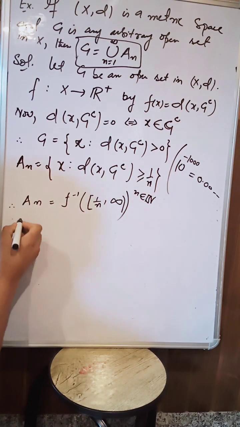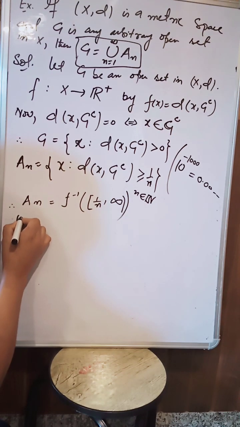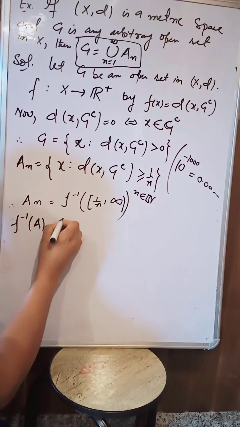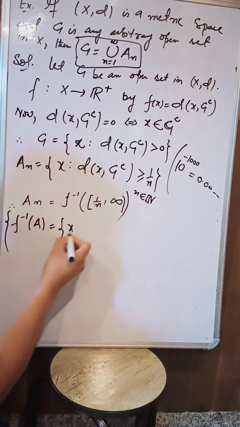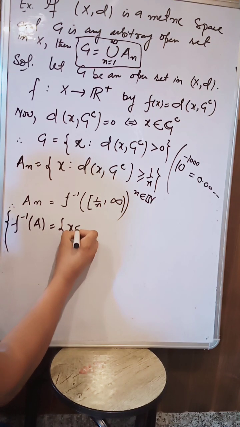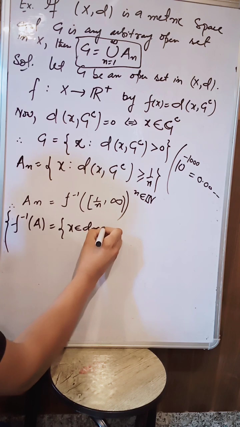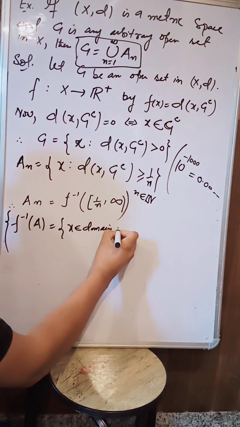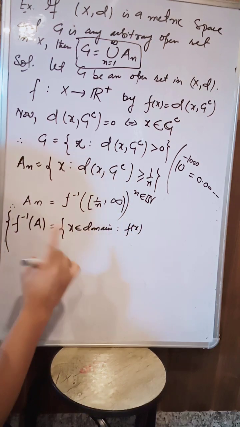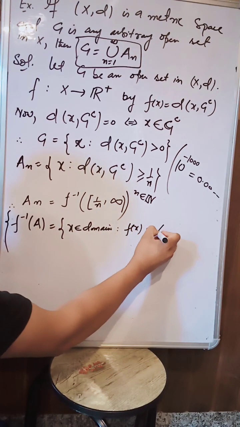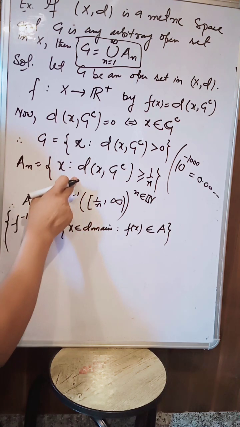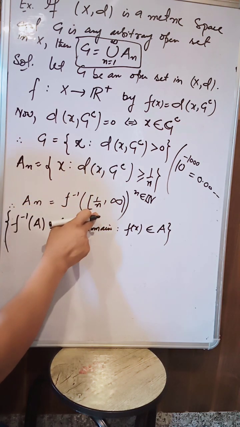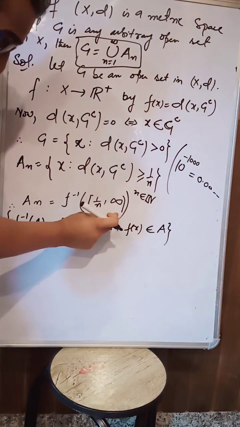We know that the inverse image of a set A is defined as the set of all x belonging to the domain such that f of x belongs to A. So if A_n is equal to this, then A_n is the inverse image of a closed set.